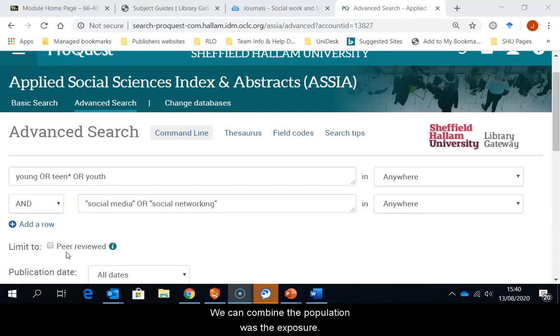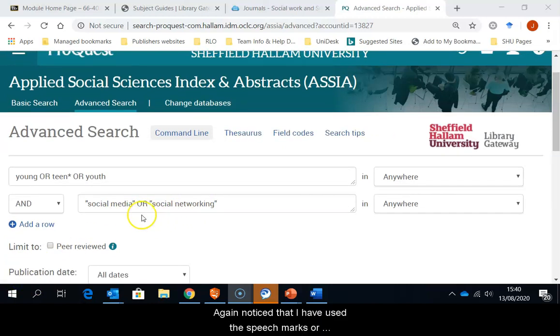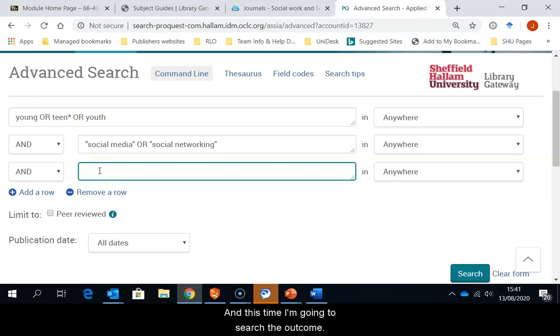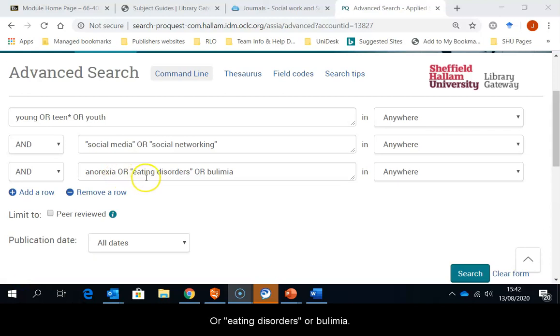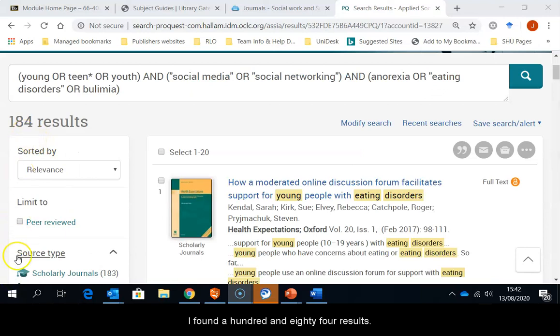We can combine the population with the exposure, social media, or social networking. Again, notice that I've used the speech marks or quotation marks to search for the phrases. Finally, I'm going to add a row, and this time I'm going to search for the outcome, anorexia, or eating disorders, or bulimia. And notice that I have combined each of my search parts using the Boolean AND. If I now click on to search, it will search the database, and I found 184 results.